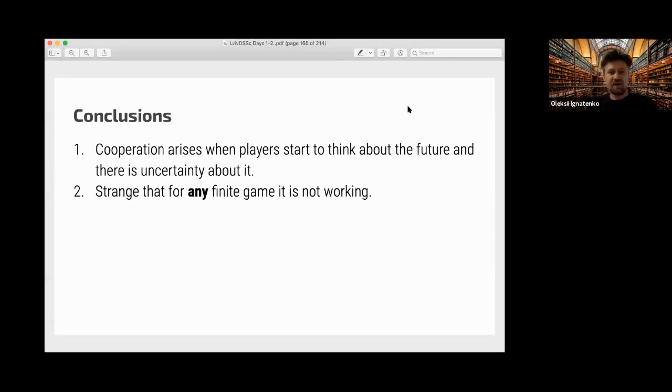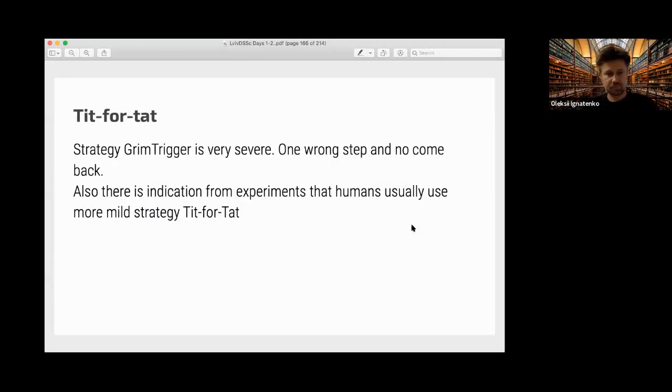Cooperation is actually profitable if delta is large enough. But grim trigger is a very severe strategy. One wrong step and no comeback. And in real experiments, real people usually do not use grim trigger.